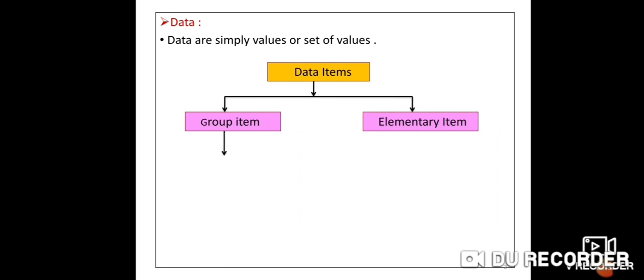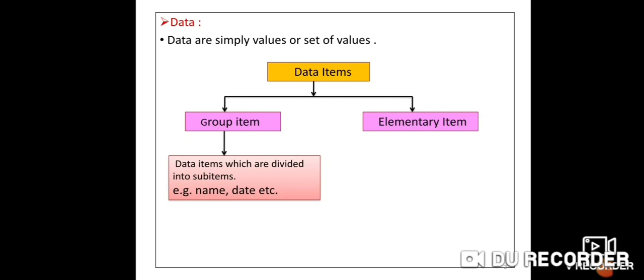Now what is group atom? Group atom means data can be divided into subatoms. For example, take the example of name. Name is divided into first name, middle name and last name. Another example is date, which can be divided into day, month and year. So name or date is group atom data because it is divided into subatoms.